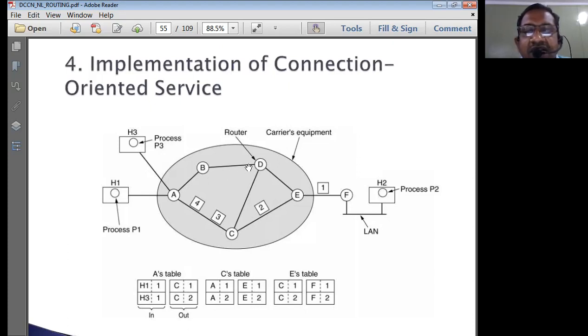Router D receives the packets coming from B and receives the packets coming from C, right? Now, the same packets have been transmitted by router D to E. The same packets have been transmitted by router C to E. That means E is also going to receive the duplicate packets. Now, the same 10 packets are once again being flooded to the router F.